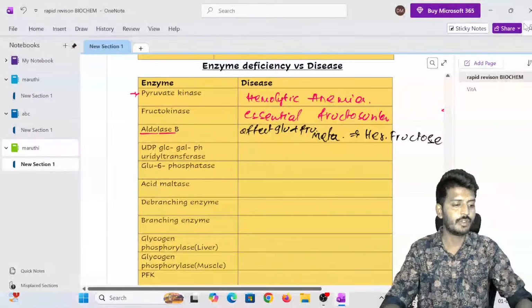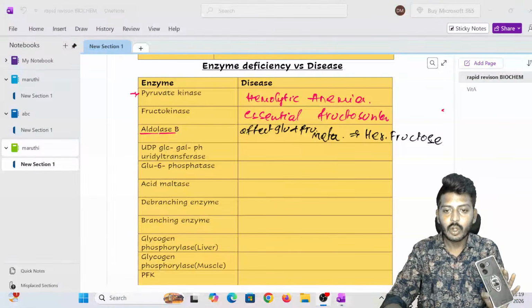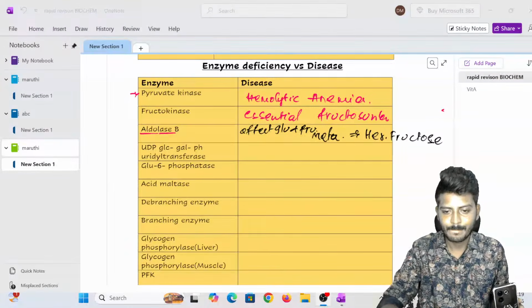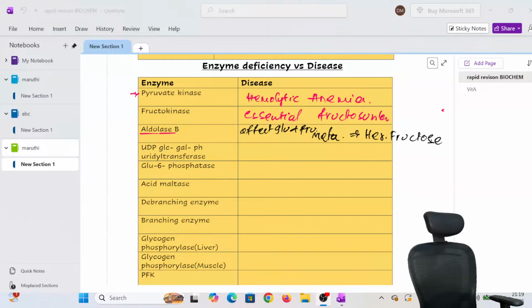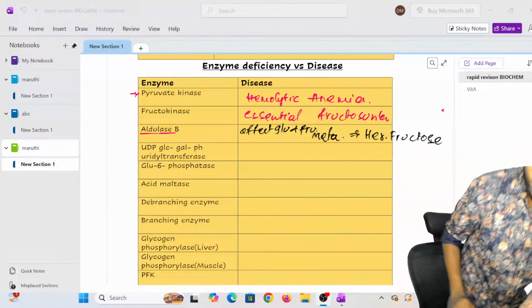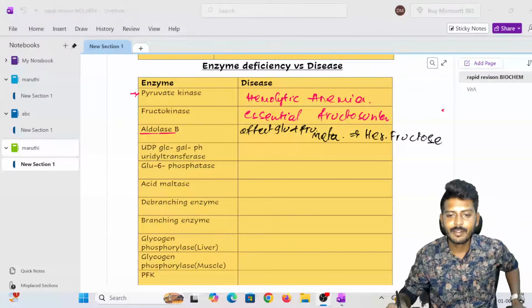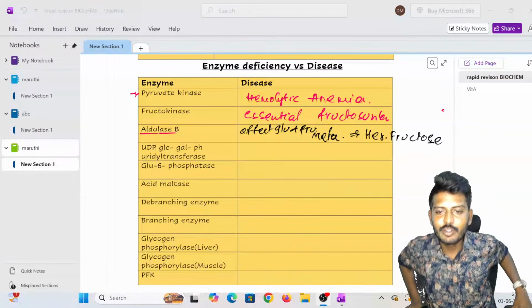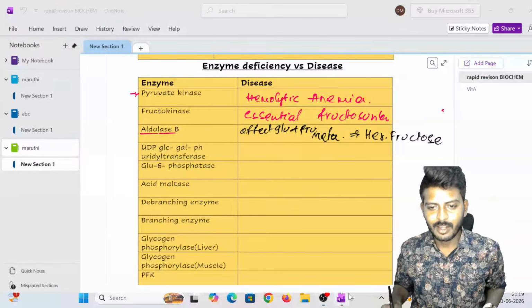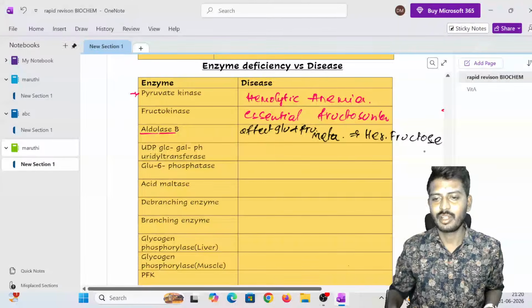So just 1 second, guys. My phone is going to switch off. I will connect the charger. Wait, don't run away anywhere. Many people will have a doubt: why didn't you put your phone on charge in the beginning? Brother, doing so much live teaching, sometimes you forget. Small mistakes happen while taking classes.